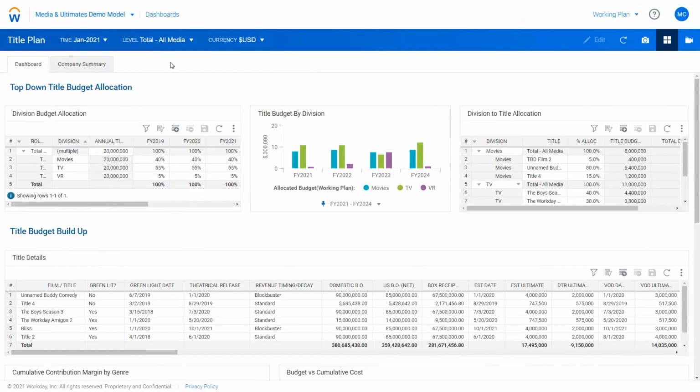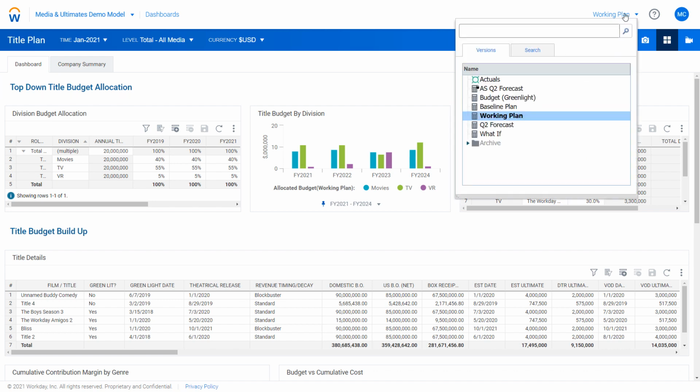Planning enables our customers to manage the greenlighting of titles by providing a driver-based planning platform with unlimited scenario modeling capabilities. In this example, we're using our working plan, and planning provides a pre-built framework for the forecast process, managing forecast versions, managing your actuals, as well as having an unlimited capability for versioning around what-if and scenario modeling.